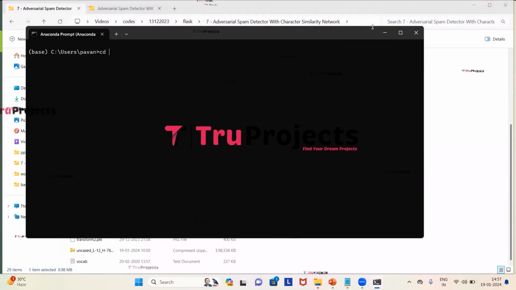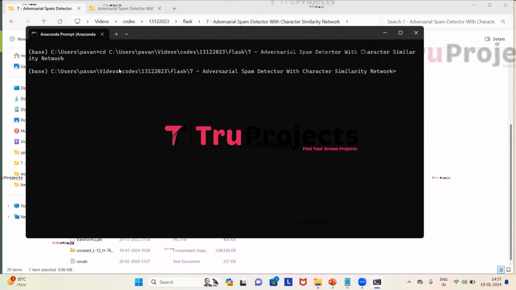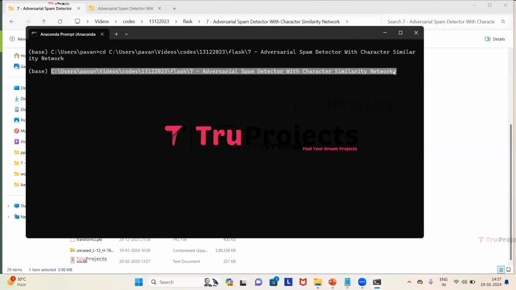Using the cd command followed by a space, we need to paste the copied path and then click on enter. By doing this, the current directory will change to the code folder's path. So here we can see that the current directory is changed to the code folder's path.